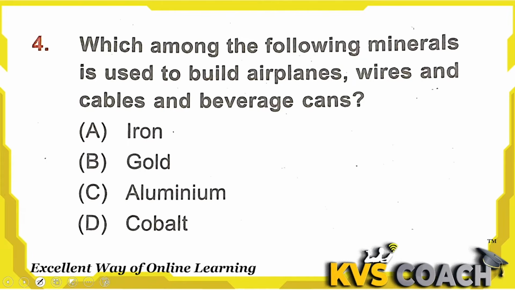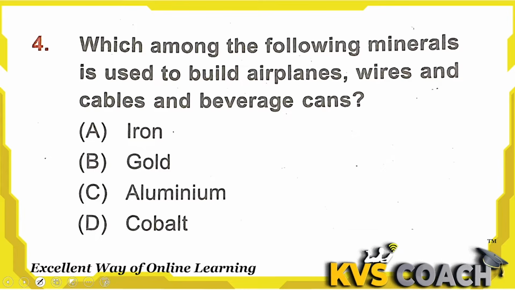Next question is, which among the following minerals is used to build airplanes, wires and cables and beverage cans? Iron is used for making some alloys like steel, and is also used for making utensils and cookware.